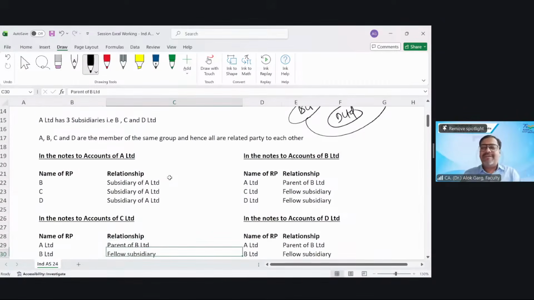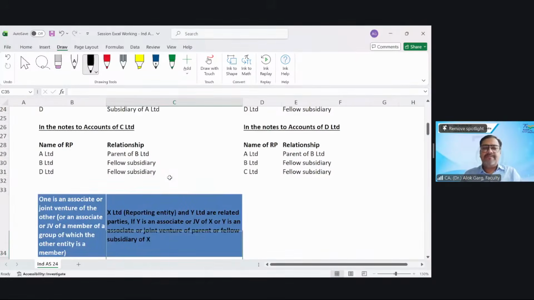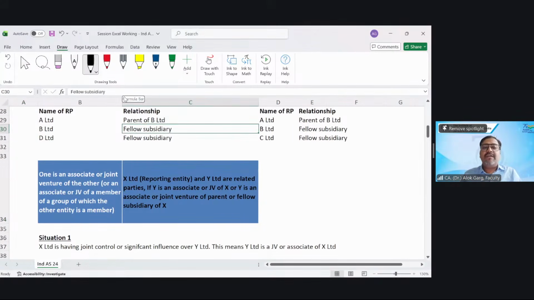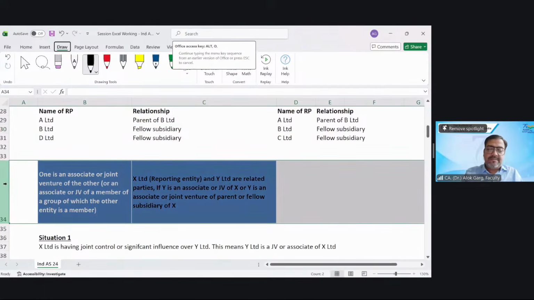This is the example which I have given here. I'm not reiterating it again because I've already covered it in the diagram. Now the second relationship. What is the second relationship? One is an associate or JV of the other. One is an associate or JV of the other. What does it mean?